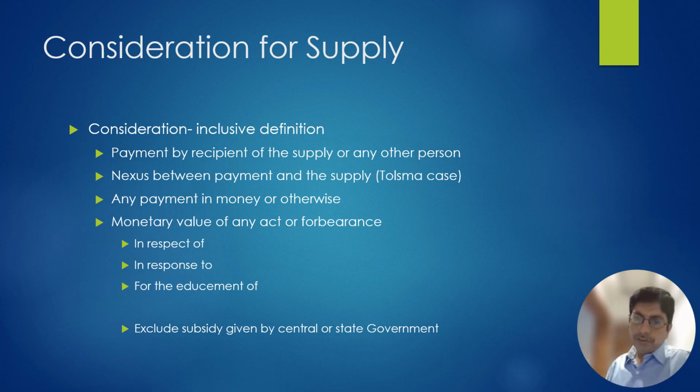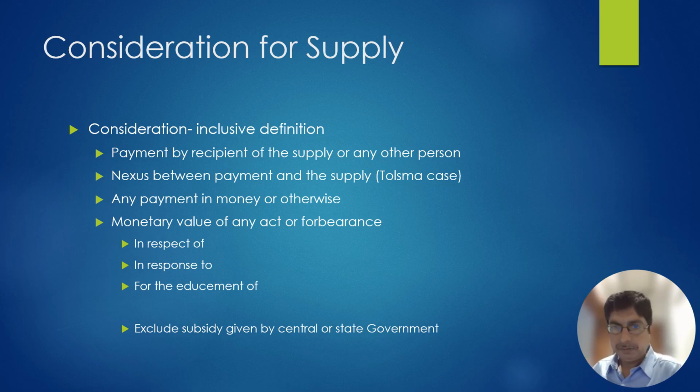So if you want to see the natural meaning of consideration, you need to refer to the Contract Act. Let's see the summary points about consideration. One important point is that there should be a nexus between receipt of payment and performance of the contract, that is supply.